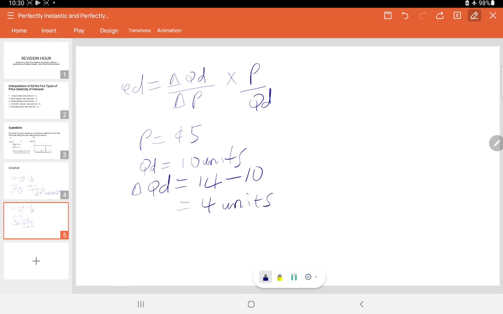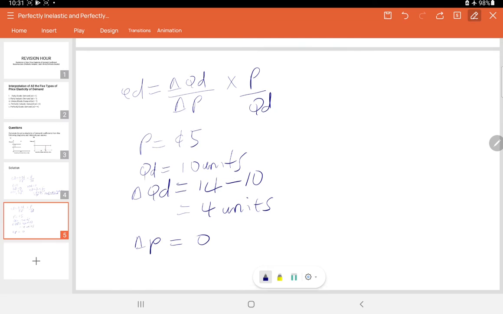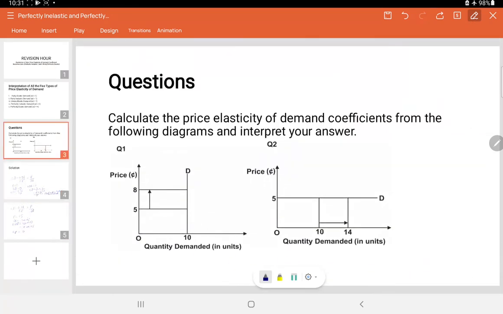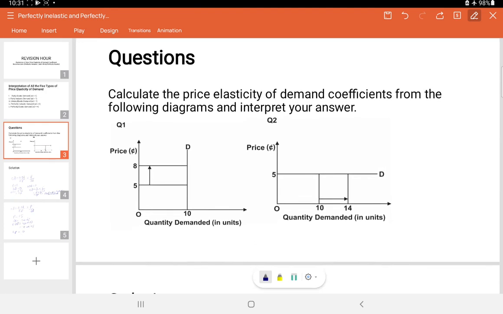So now we have to look for the other variable in the formula, which is the change in price. Change in price here is going to be 0, because from the diagram, we'll see that price has not changed. Price remains the same at 5 cedis, but the quantity is increasing.